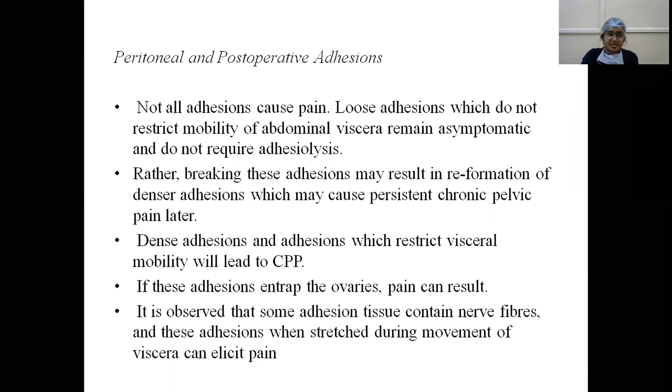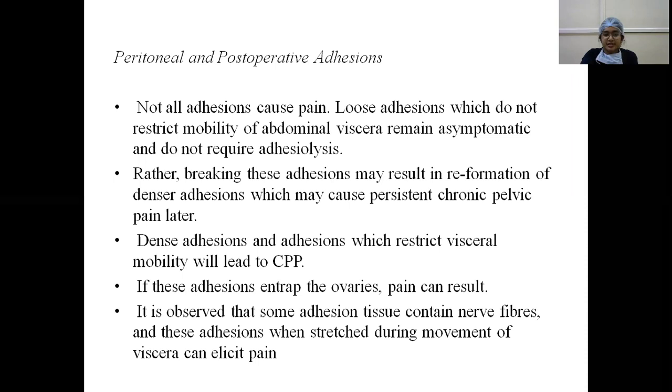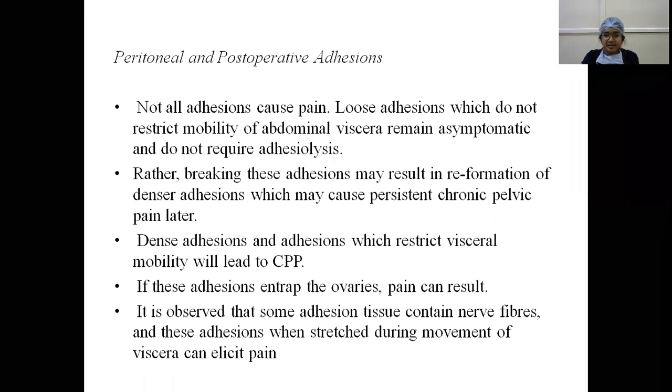Usually these dense adhesions are vascular, and in flimsy adhesions there is only fibrotic tissue. So if dense adhesions entrap the ovaries, they may result in pain. It is observed that some adhesion tissue contains nerve fibers, and these adhesions, when stretched during the movement of the viscera, can elicit pain. So adhesions containing ovaries or adhesions entrapping the nerve fibers cause pain.